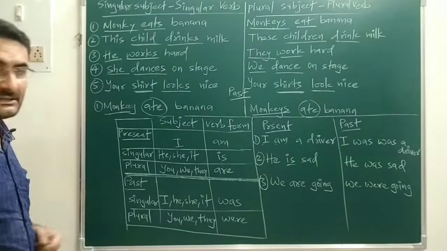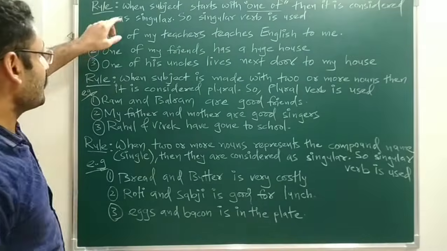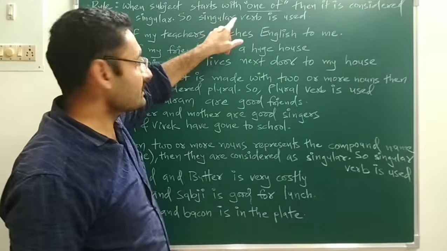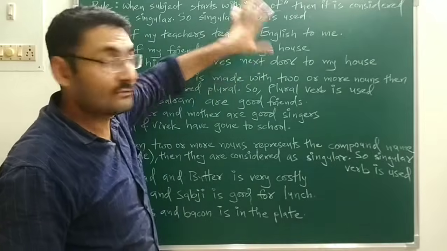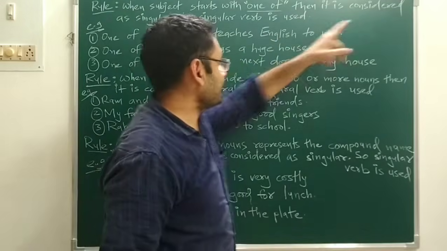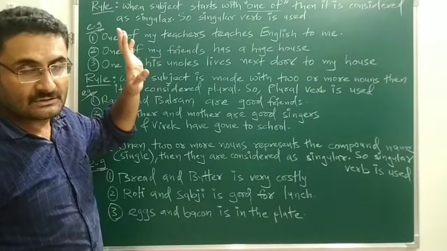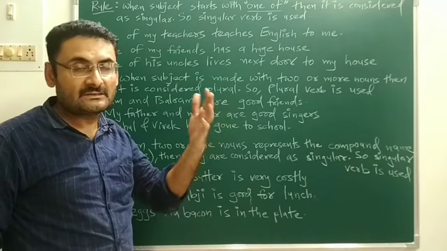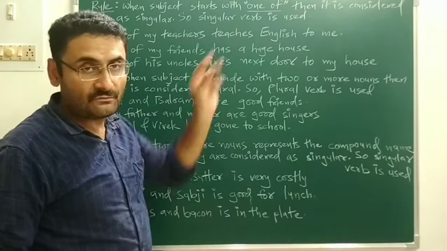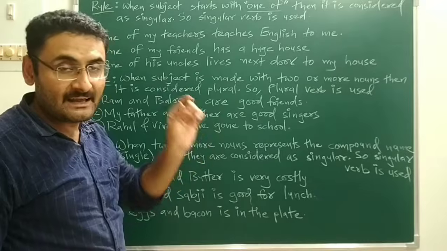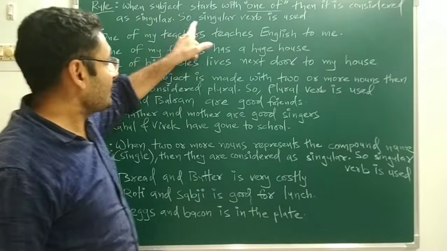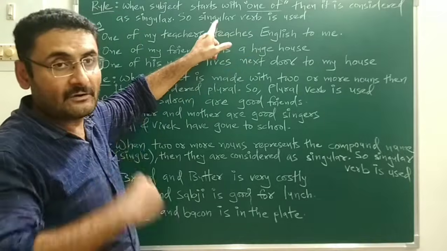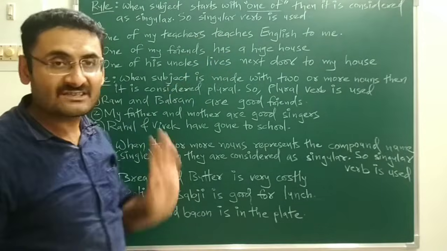Now we'll discuss the next rule. The next rule is when the subject starts with one of. That means before the subject, if the word is one of, then it is considered as singular. So whenever before the subject you find the words one of, whatever subject is there is considered as singular. And with that singular subject, the verb must be singular.